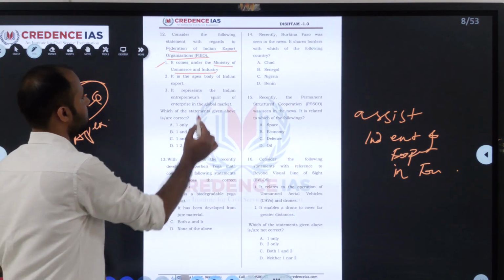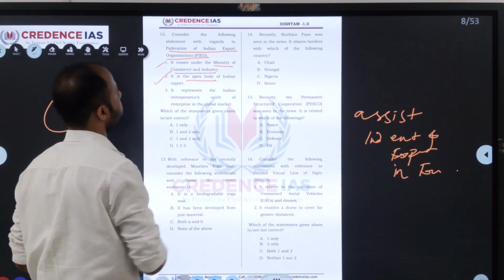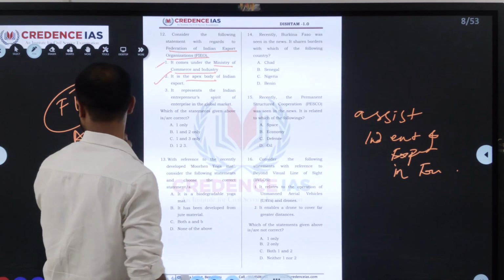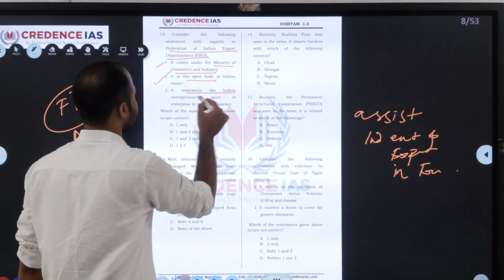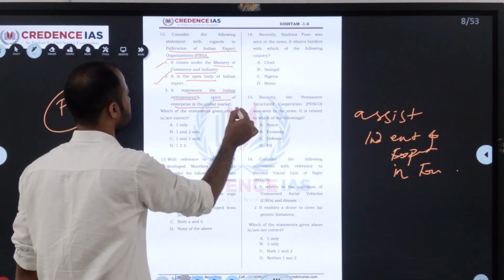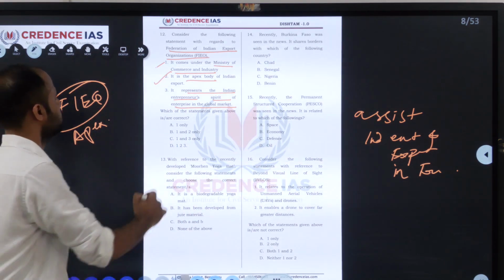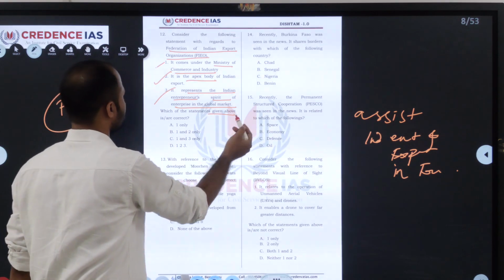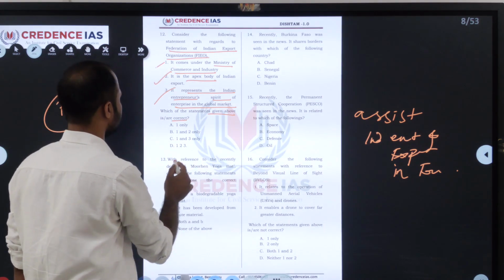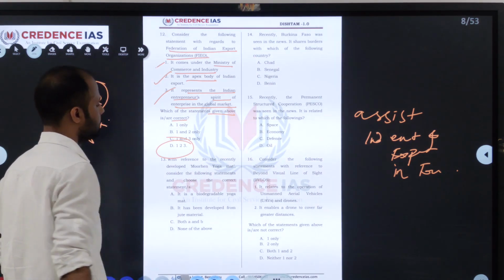We have seen it, and it is the apex body of Indian export promotion organisations. So it represents the Indian entrepreneurship spirit of enterprises in the global market. As we have seen, it will assist Indian entrepreneurs, so this one is also correct. Whichever statements above are correct, all 3 are correct. So the answer will be D.